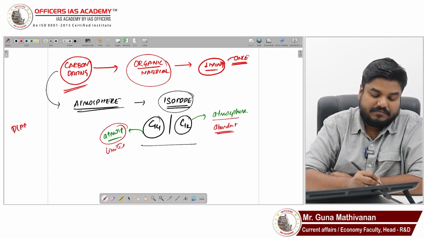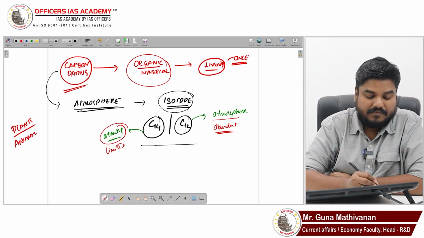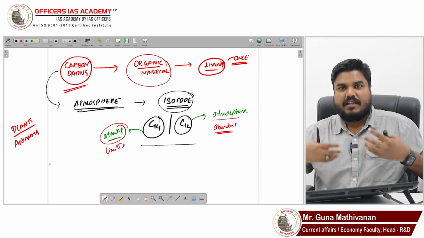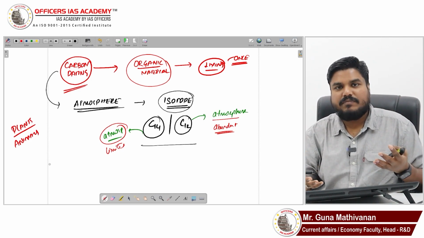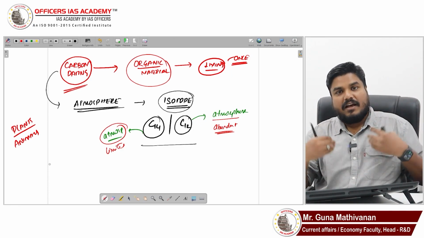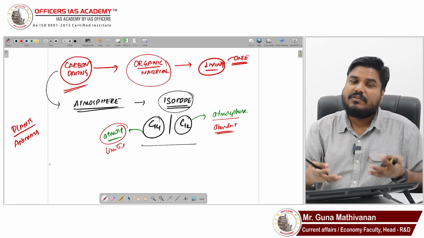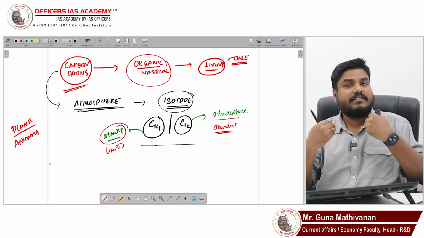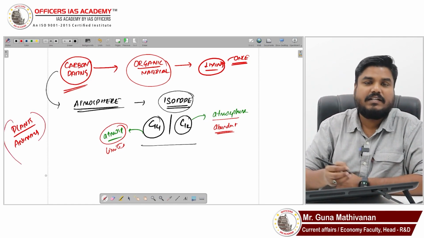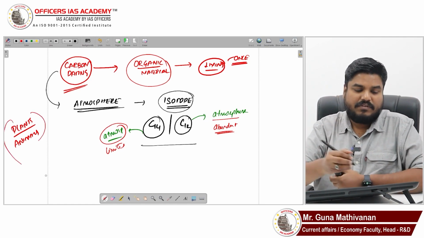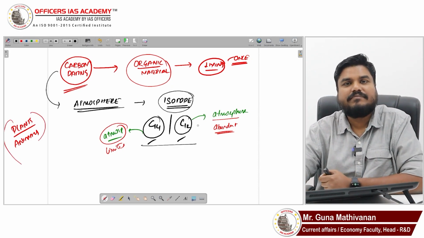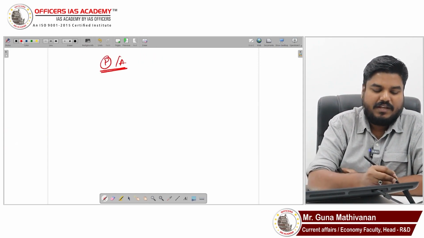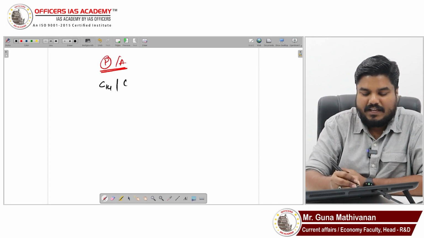Now, plants and animals take from the atmosphere. Through photosynthesis, plants take gases from the atmosphere, through which carbon goes inside. We humans and animals eat plants, and we also take in gases from the atmosphere, through which carbon enters our body. So plants and animals also contain carbon in their bodies. Plants and animals will also have this C14 as well as C12.